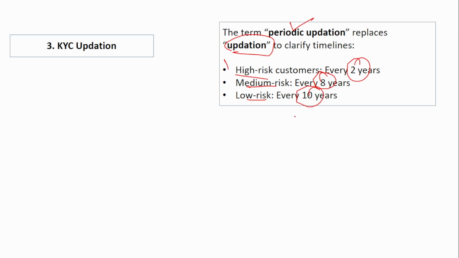Okay, the bank has the right to freeze the account if the customer does not submit the KYC documents. Suppose your account has been opened today, in 2025, and you are a high risk customer. You have to give the next KYC documents, that is, the updated KYC documents or even the existing KYC documents, in 2027. If you fail to, even after multiple reminders from the bank, the bank has the right to freeze your account. So that is why KYC updation is very, very important and the customer has to follow it.